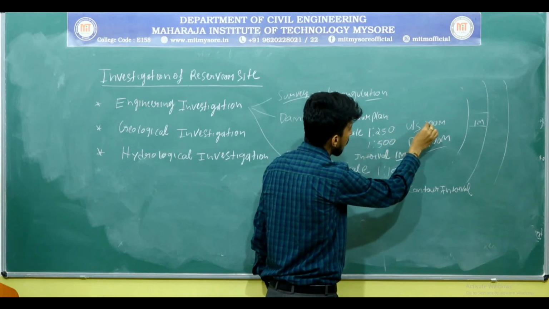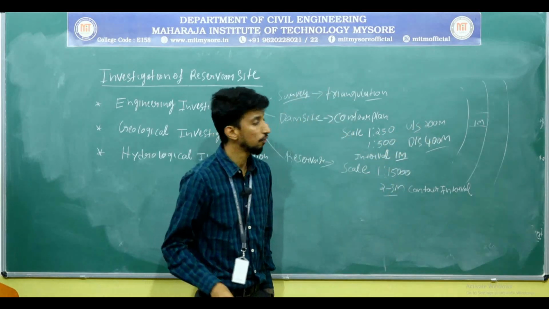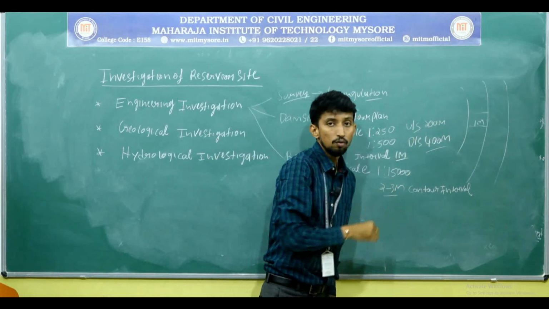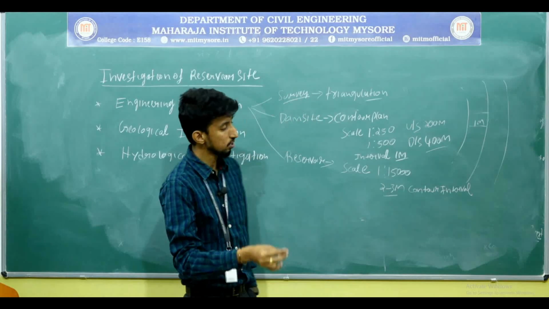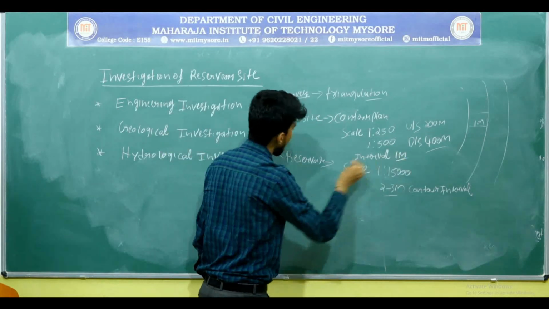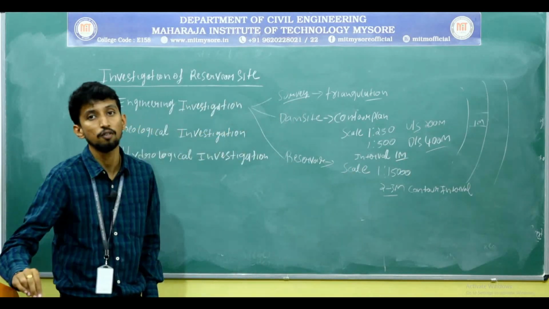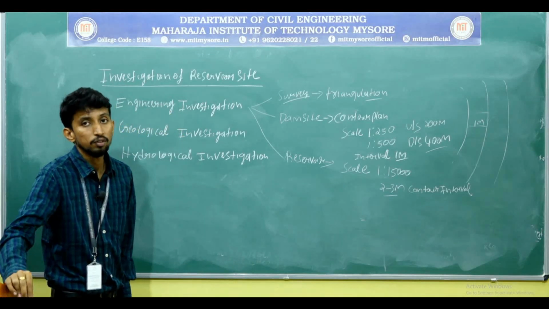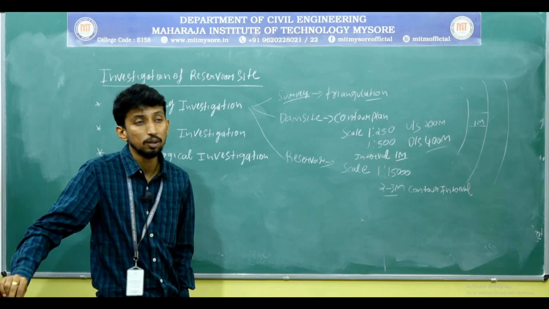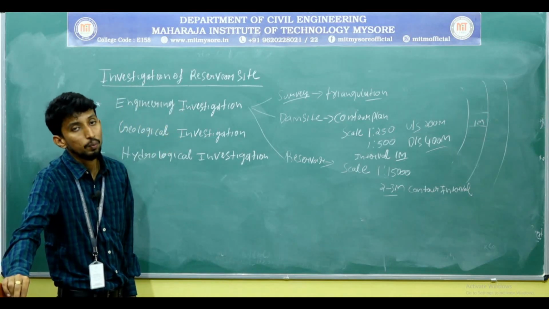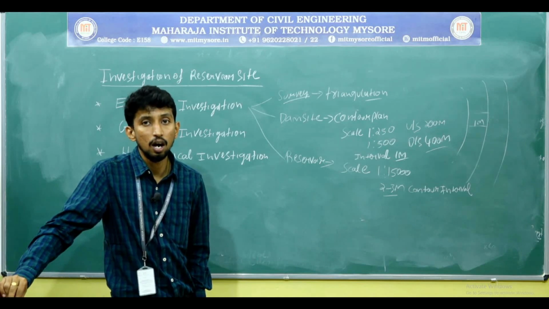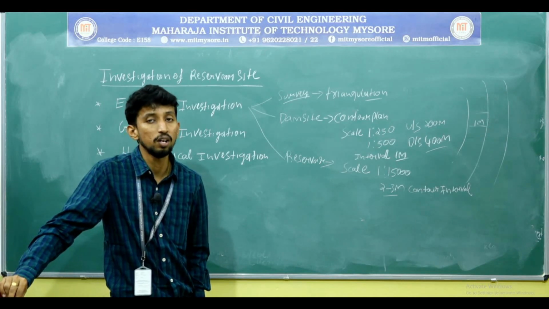On the upstream side, we take data up to 200 meters, and on the downstream side up to 400 meters, or 400 meter cross section, at an interval of 1 meter. At the reservoir side, we take a scale of 1:15,000, and the contour interval is every 2 to 3 meters, because on the upstream side the water storing capacity is very large.